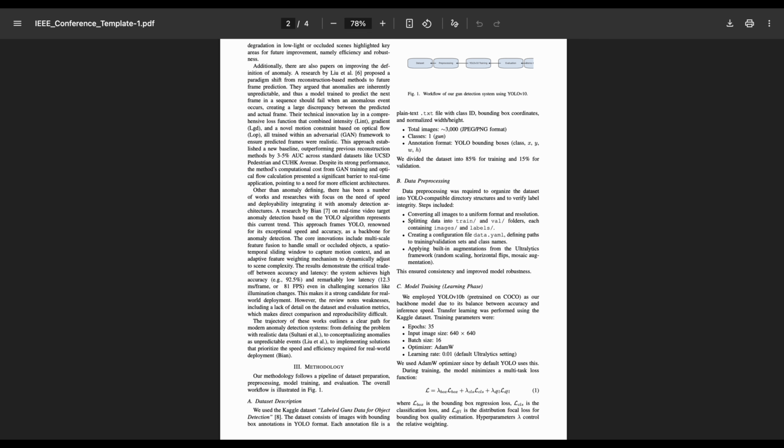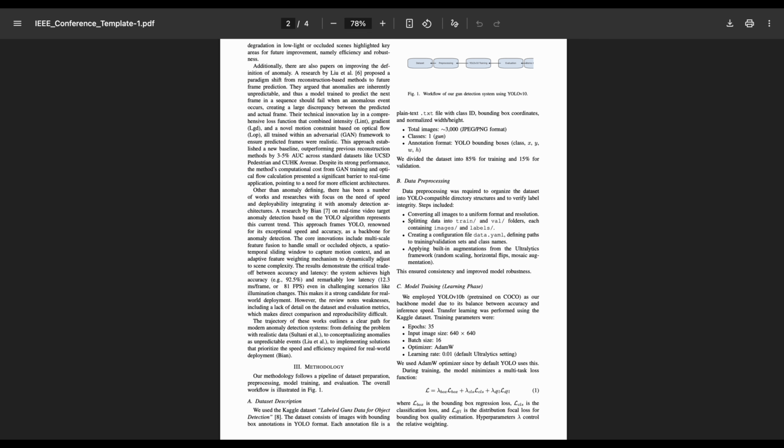Before training, we applied a number of pre-processing steps. For example, we made sure that all images were in the same format and resolution. We also organized the data into YOLO's required folder structure, which separates images and labels for training and validation. To improve model robustness, we applied data augmentation. This includes horizontal flips, random scaling, and mosaic augmentation, which essentially combines multiple images into one. These augmentations helped the model see guns in varied positions and contexts, making it less likely to overfit to the